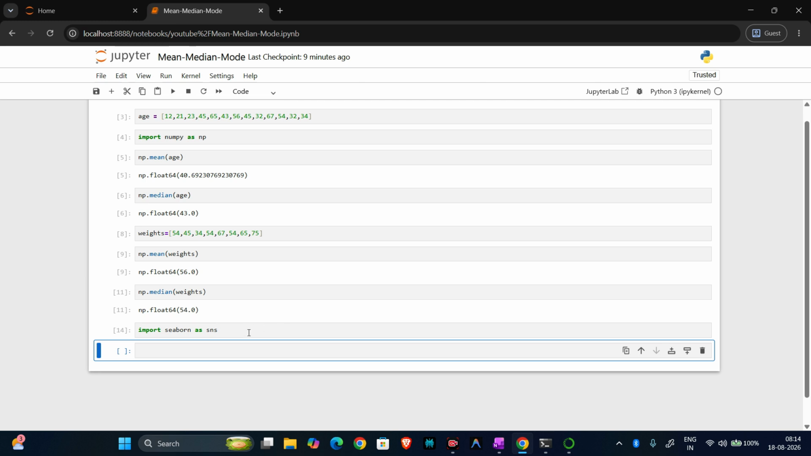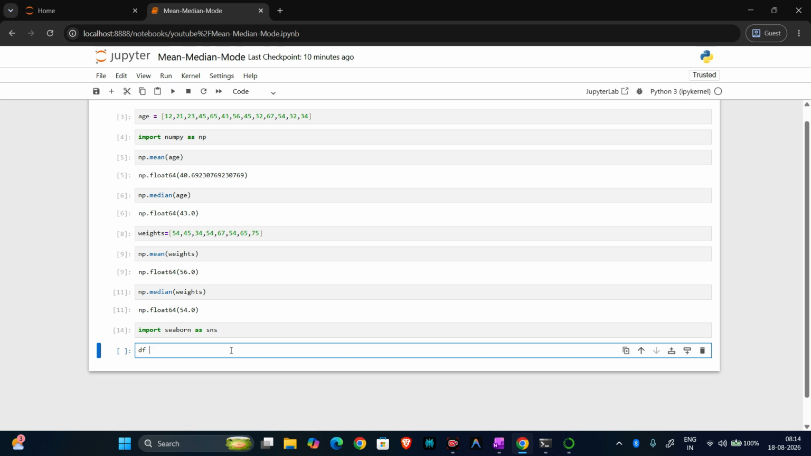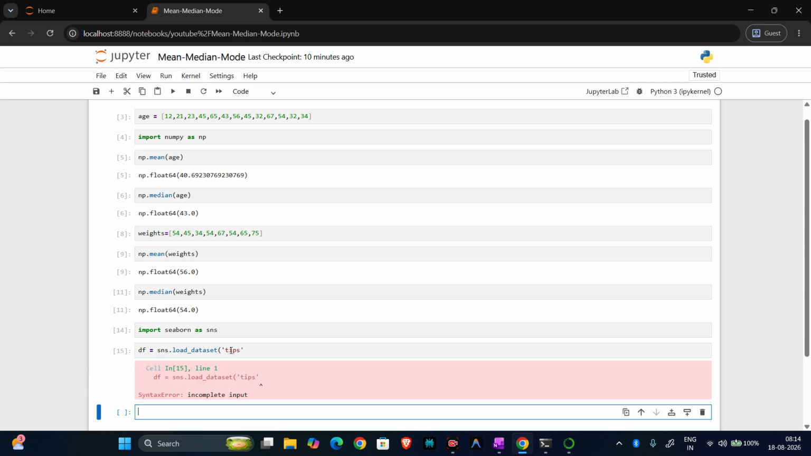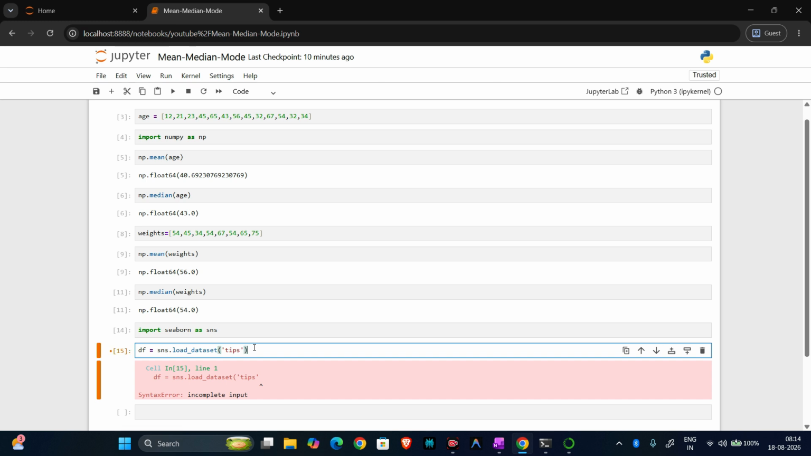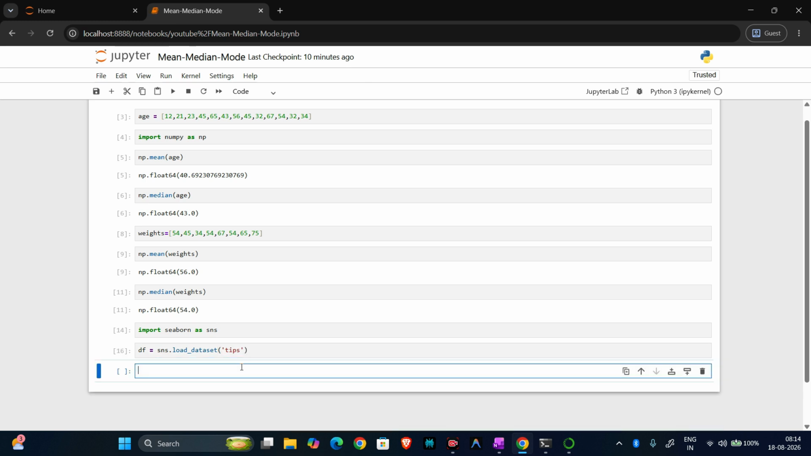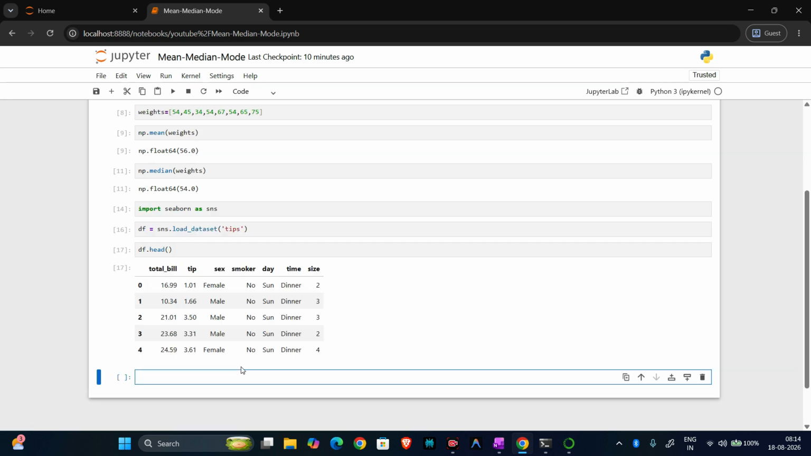So we import seaborn as sns. Now we take df equals sns.load_dataset, and we'll use the tips dataset. See here df.head. So we have total_bill, tip, sex, smoker, day, time, and size.